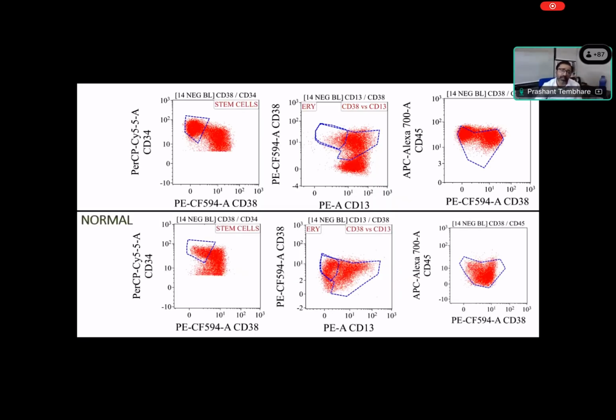Now let's look at the myeloid precursor. This upper plot is from the patient, and we have for comparison one from a normal person. What do you think as compared to normal? So this is normal. You can see this is a normal maturation pattern. This is a normal maturation pattern like this and this, right? This is a normal maturation pattern like this.